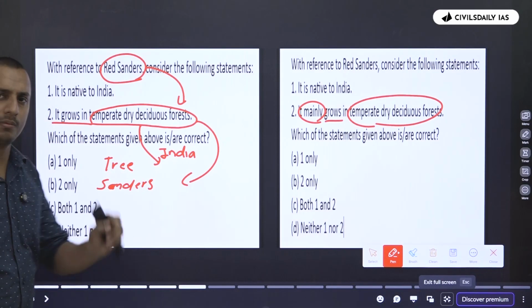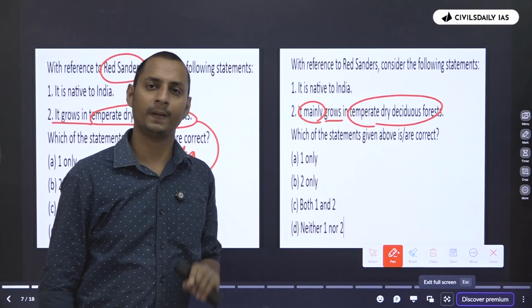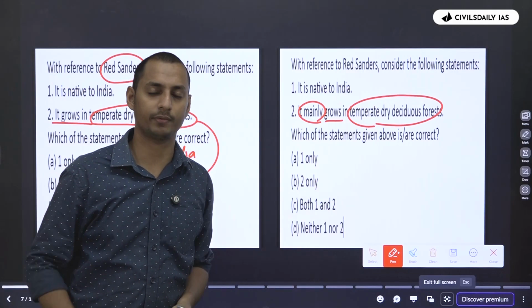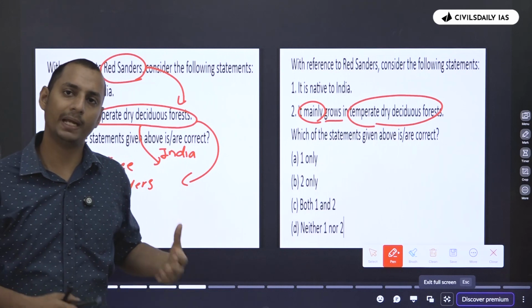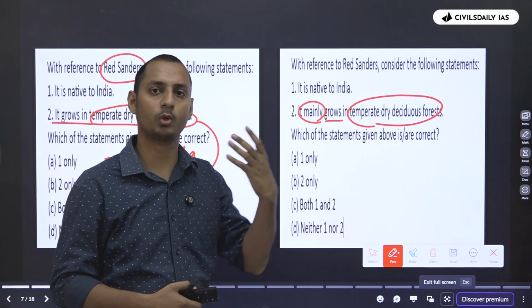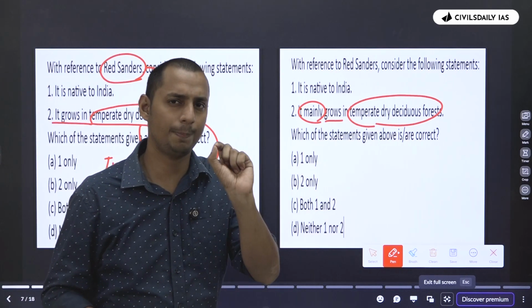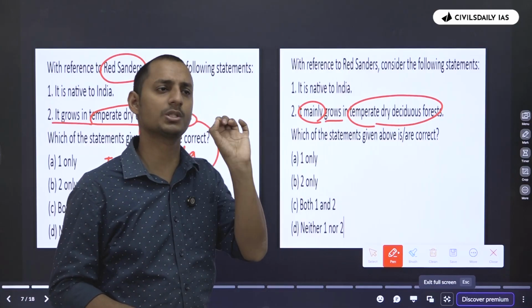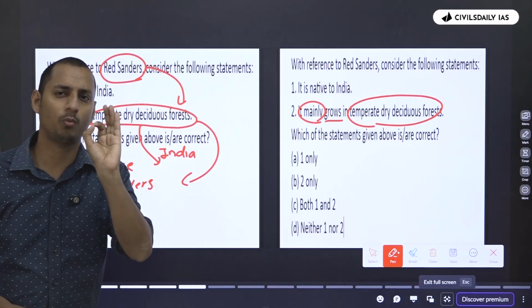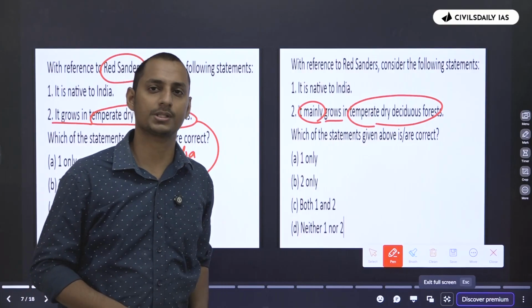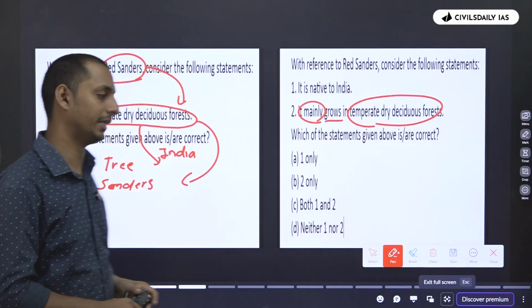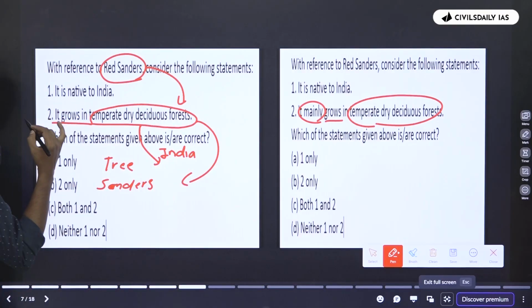Can UPSC say that not even a single tree is there? It's impossible for UPSC to say that, right? UPSC can say that mainly, primarily, it grows in tropical dry deciduous forest. But can UPSC say that not even one red sander is there in Chhattisgarh? Not even one red sander in Madhya Pradesh? It's impossible for UPSC to say that, right? So therefore, using the 1% logic, we can take this statement as correct.